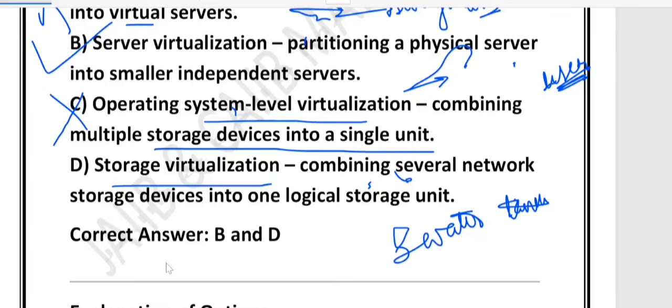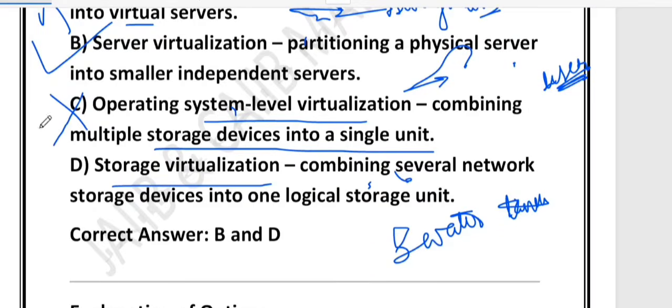With storage virtualization, it looks like you are drawing water from one big tank, even though water is actually coming from different tanks. That is called storage virtualization.